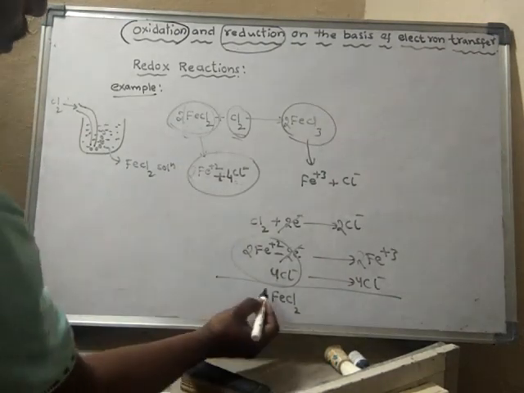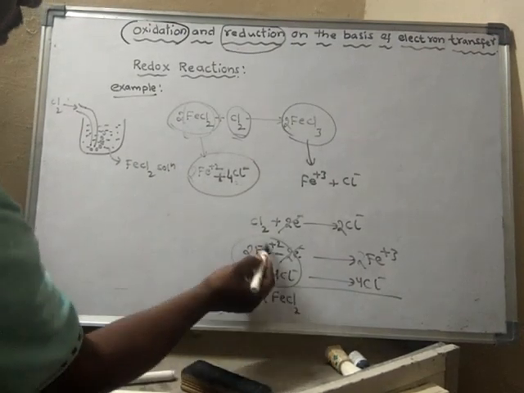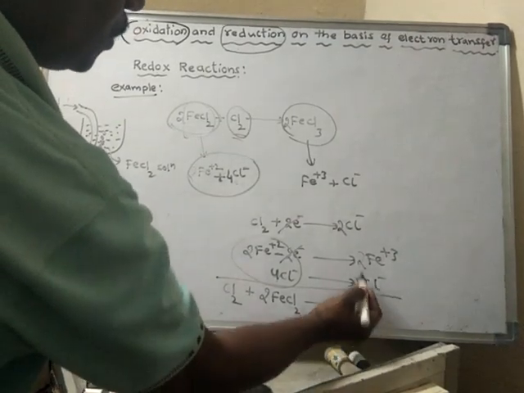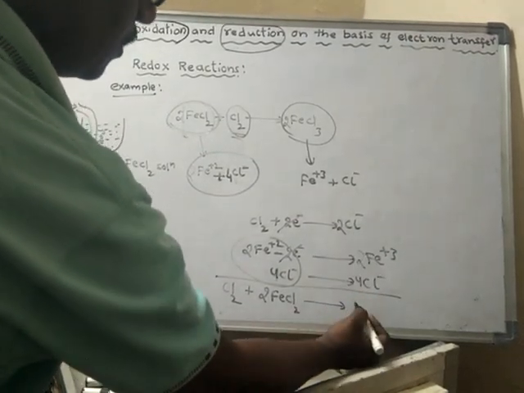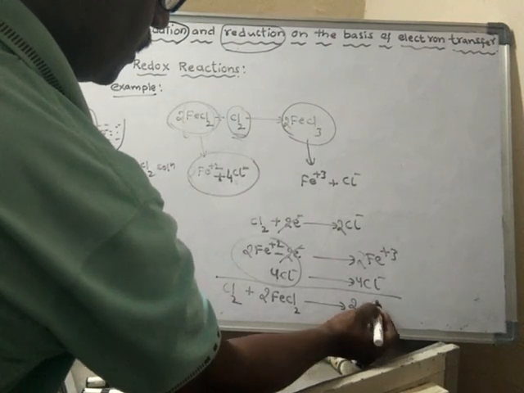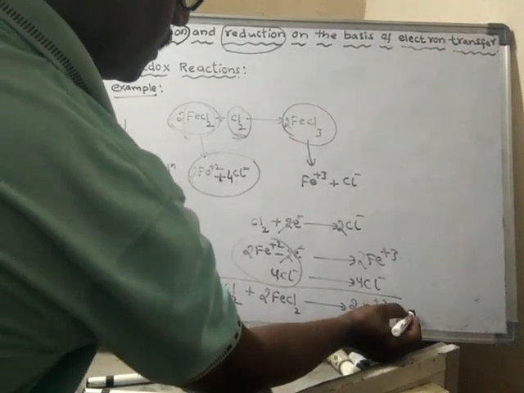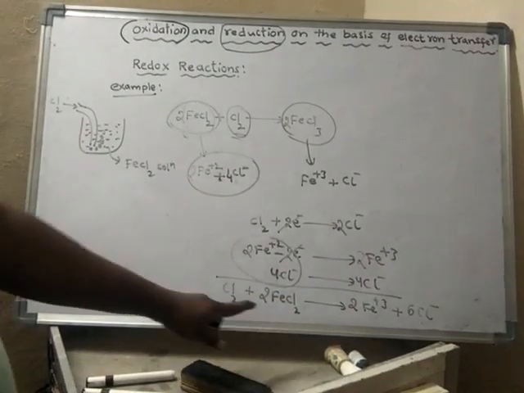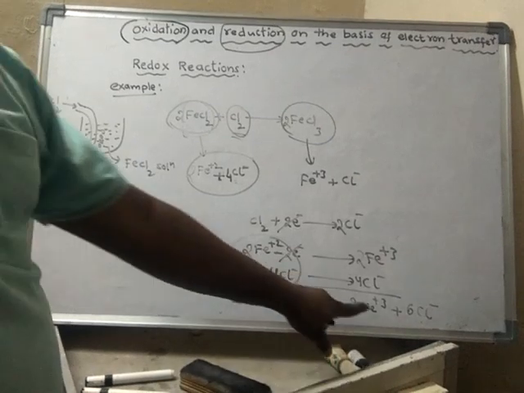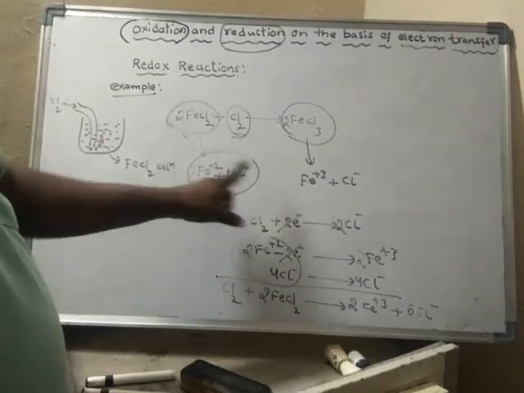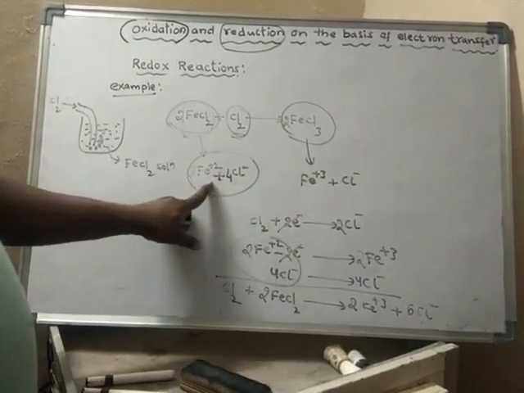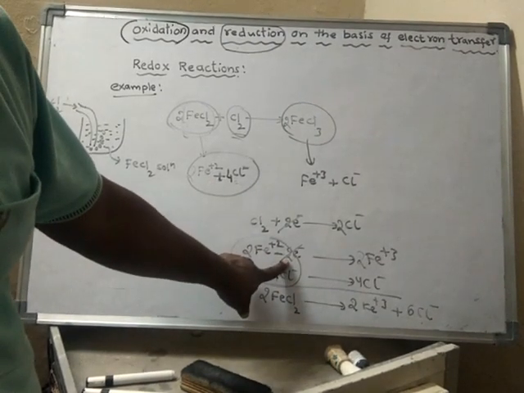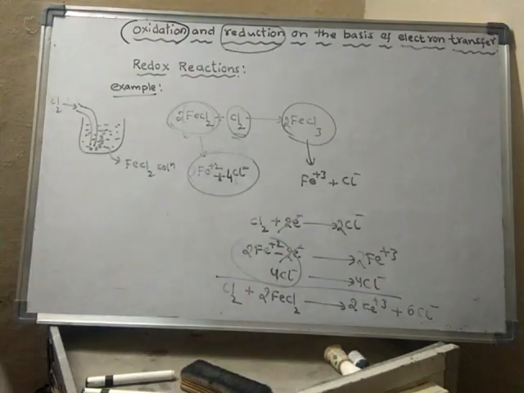How many? 2 FeCl2 plus this one chlorine gas. Now this one, how many? 2 Fe plus 3 and 6 chloride ions. So here Fe plus 2 is converted into Fe plus 3. That means Fe plus 2 is oxidized, so it is losing electrons. Hence it is said to be oxidized.